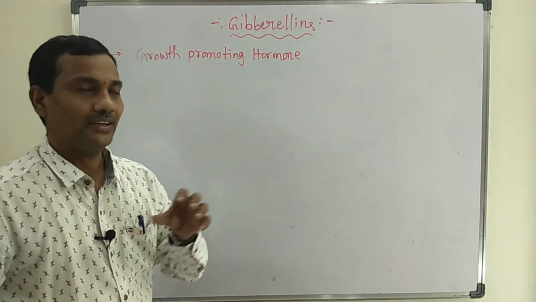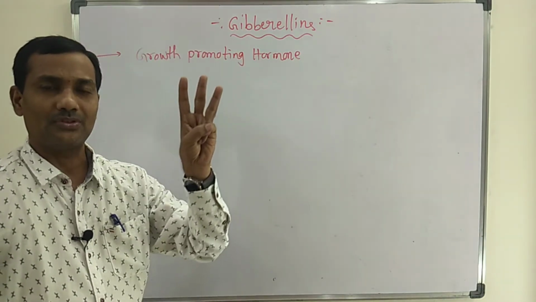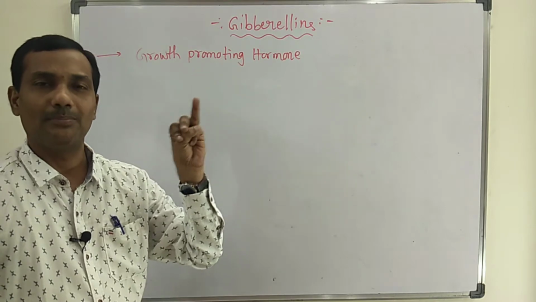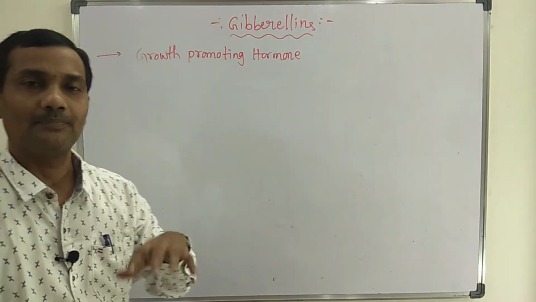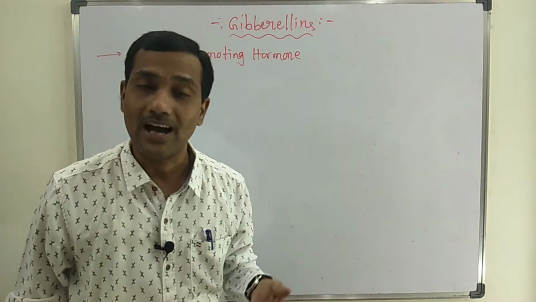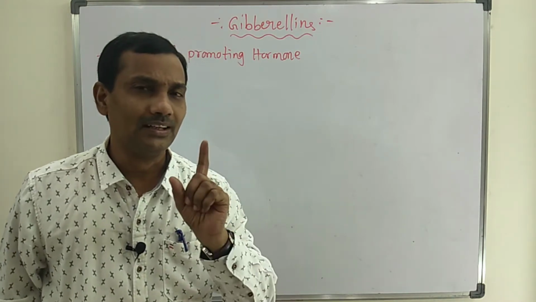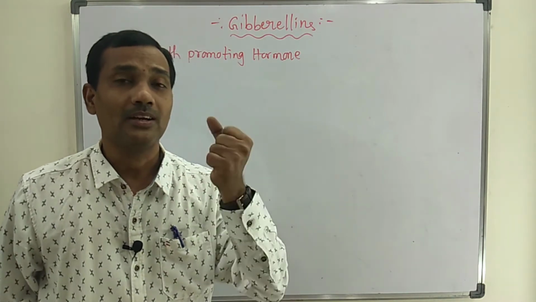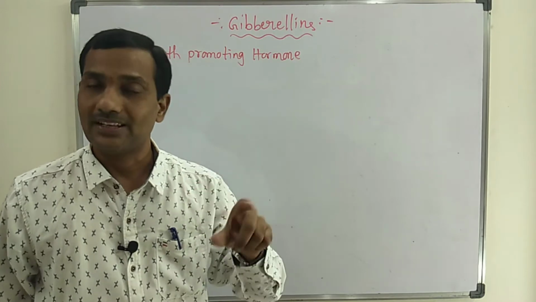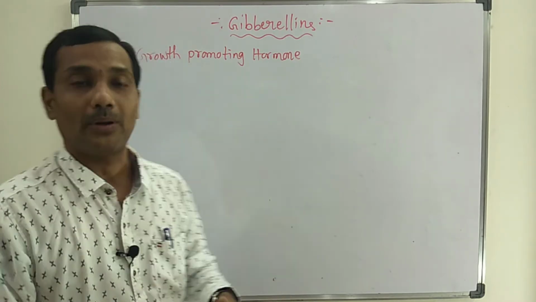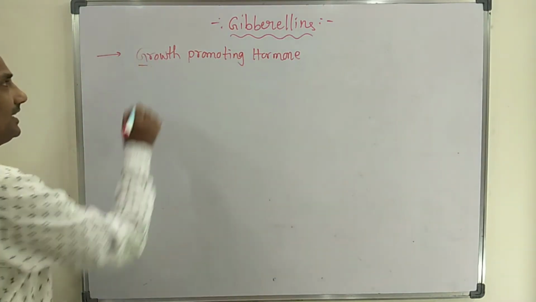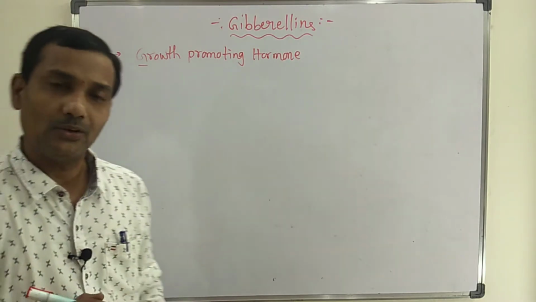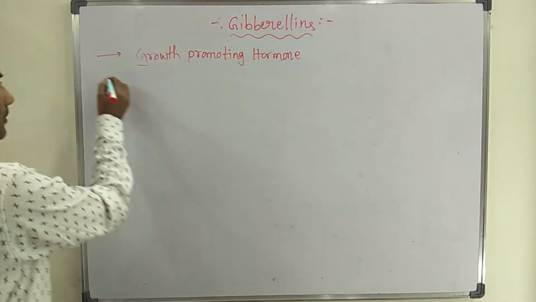Among those 5, the first 3, auxin, gibberellins, and cytokinins, are growth promoting hormones. Completely they are useful for growth. That's why they are also called growth promoting hormones. Gibberellic acid is a growth promoting hormone.